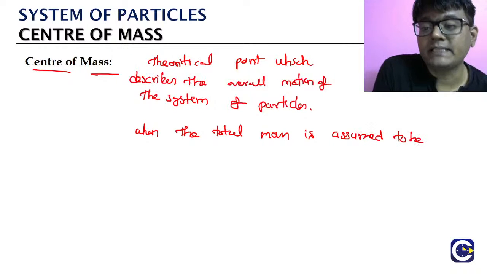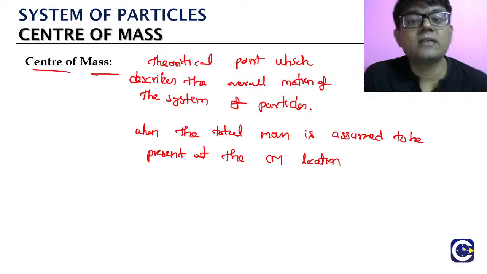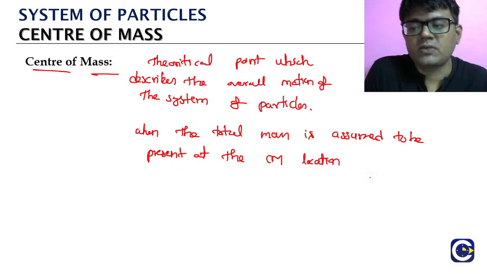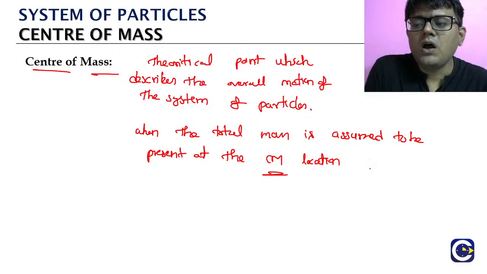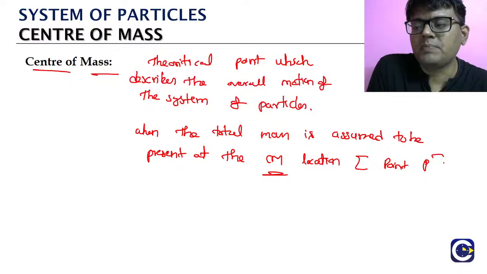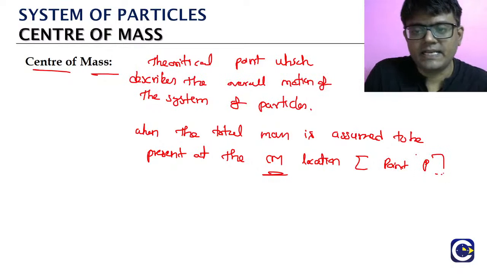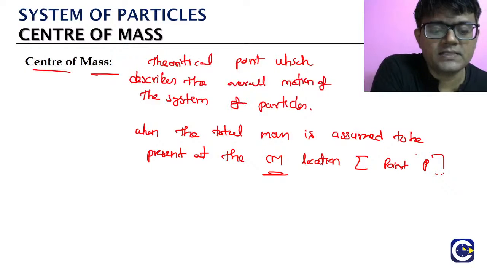If the total mass is assumed to be present at the center of mass location. The center of mass we will generally call as cm, or we can also call it in general some point P. In our discussion, we are going to talk about center of mass quite often.